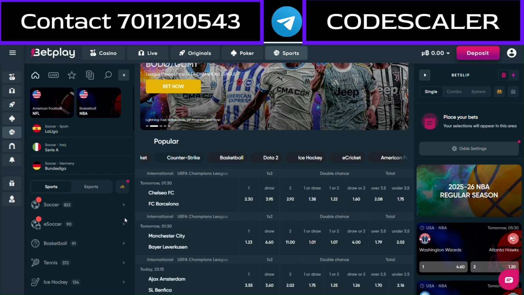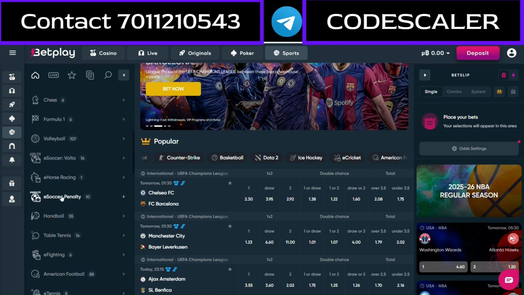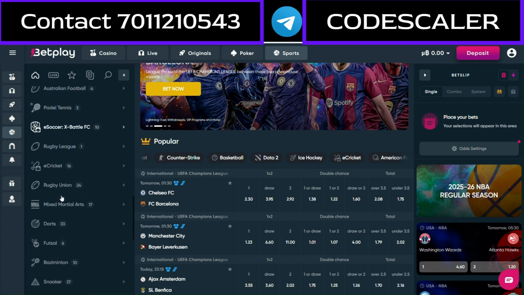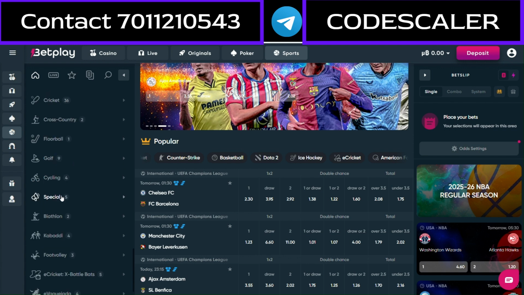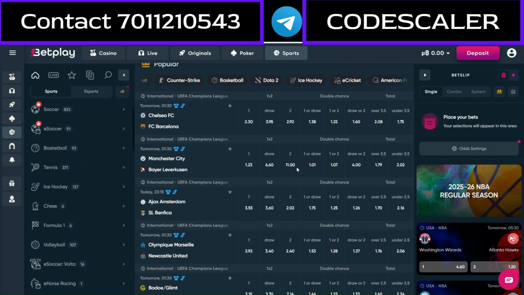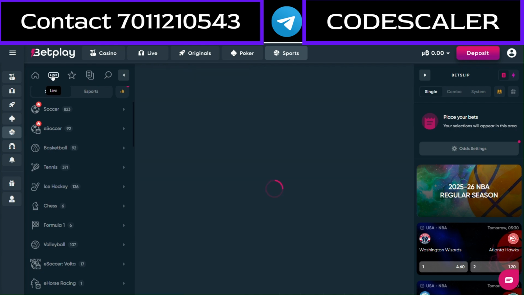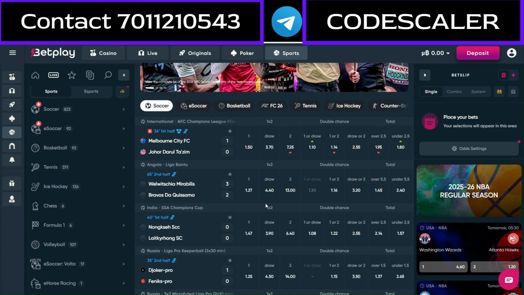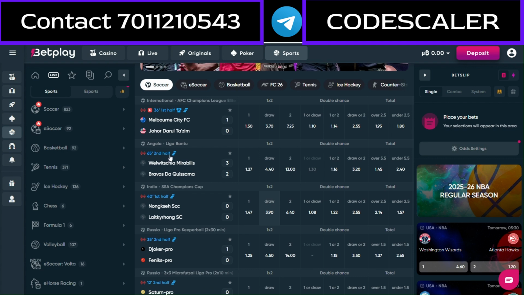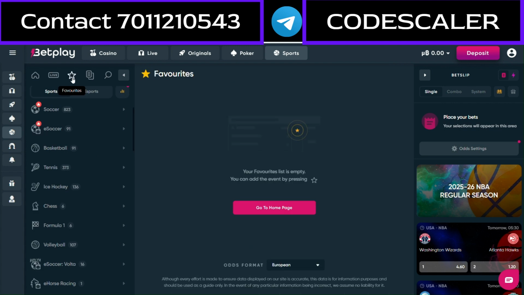If you need fewer sports, you will get that also. And if you want any other sports, you will get that too. It's totally up to you. Here you can see the live matches which are playing right now. And with this API you will also get the live TV. Here you can add your favorite matches. Here you can see the bets you placed recently and hit the search icon.